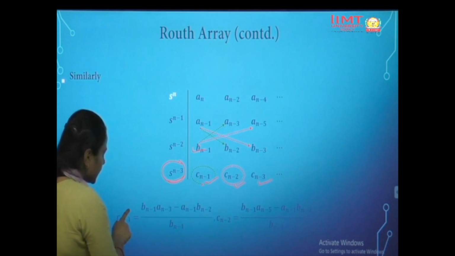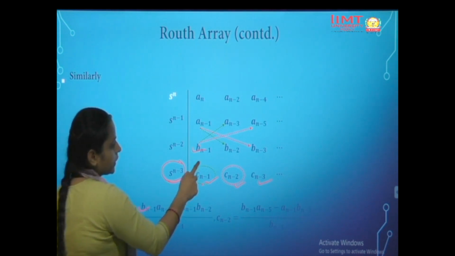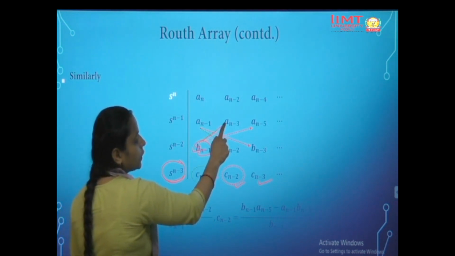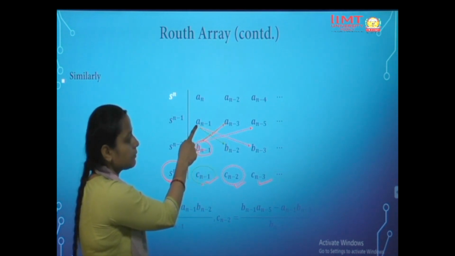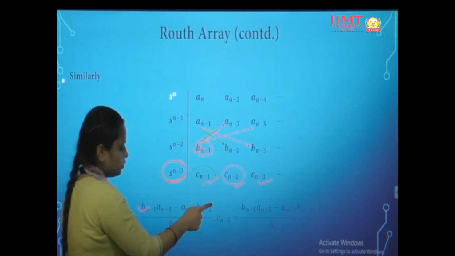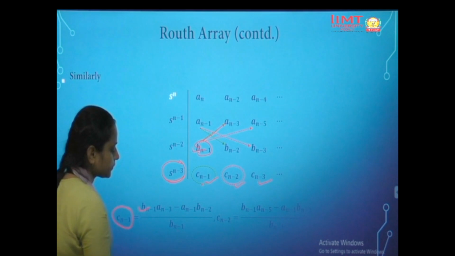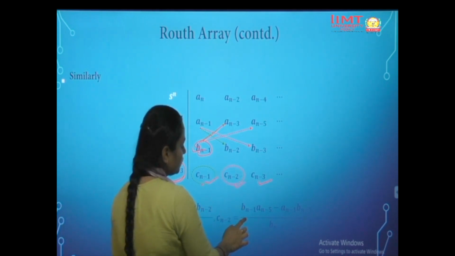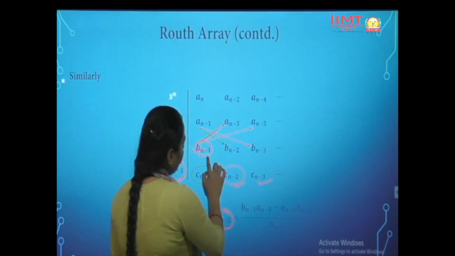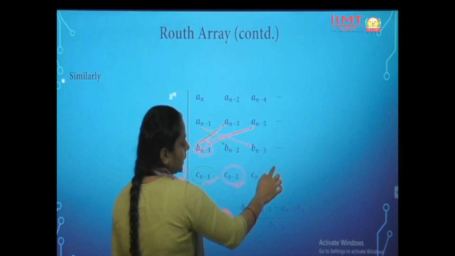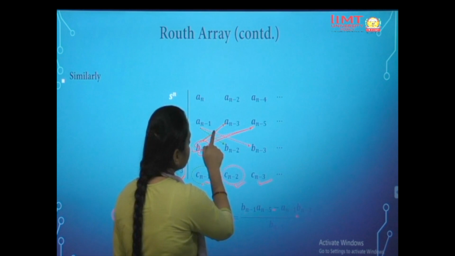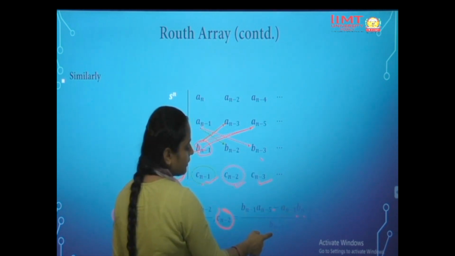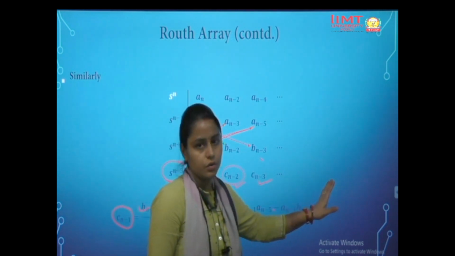So C n minus 1 would be equal to B n minus 1 into A n minus 3 minus A n minus 1 into B n minus 2, divided by B n minus 1. Similarly, C n minus 2 would be equal to B n minus 1 into A n minus 5 minus A n minus 1 into B n minus 3, divided by B n minus 1, and so on for all the terms.